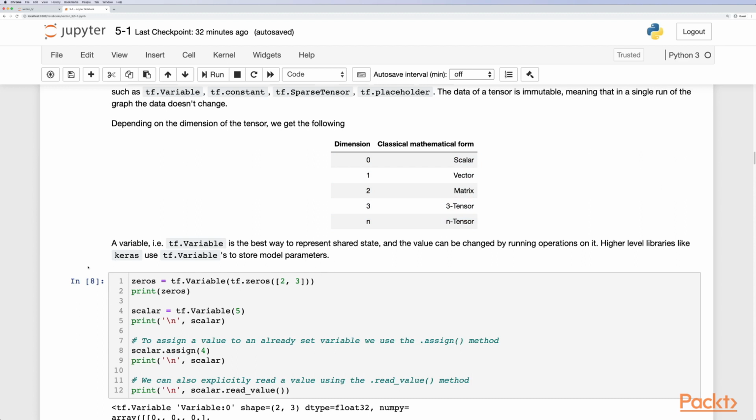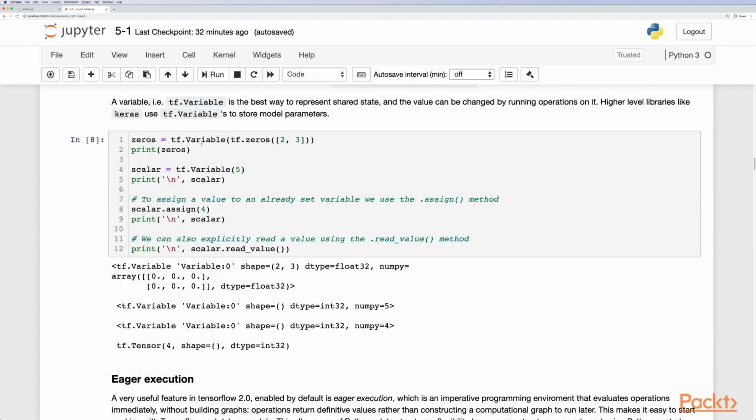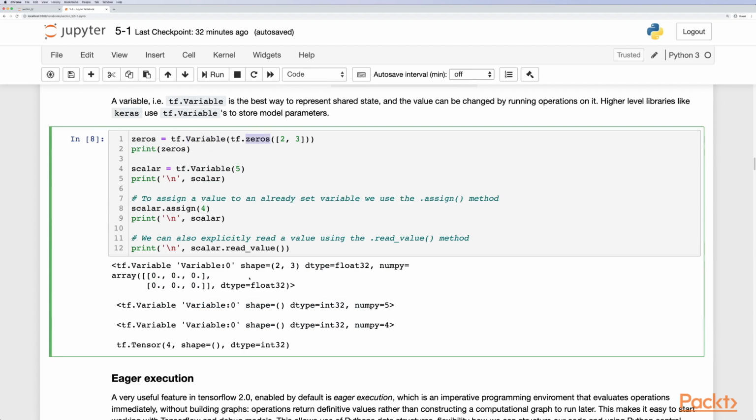So a variable, such as the tf.Variable, is the best way to represent shared state, and the value can be changed by running operations on it. Higher levels like Keras use the variable to store model parameters underneath. So we can create a variable with tf.Variable and also tf.zeros, very similar to the NumPy format. Now we can print them, and we see we get zeros out at the bottom, and we can also create scalars.